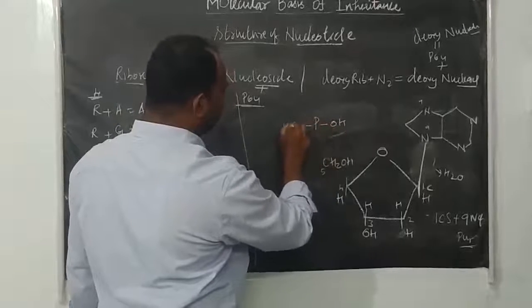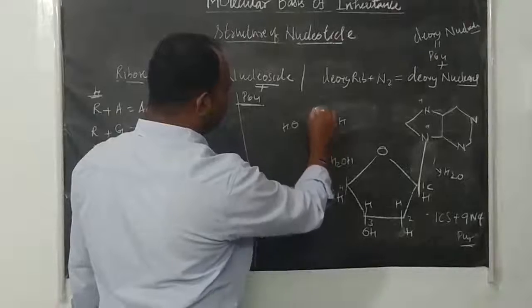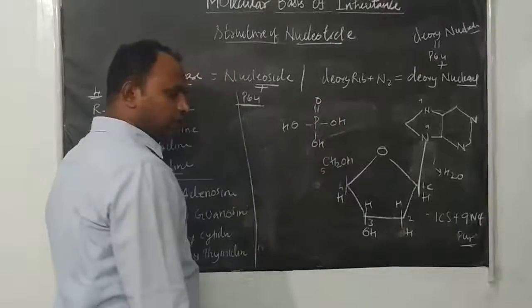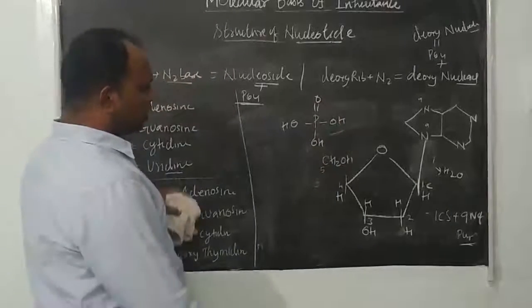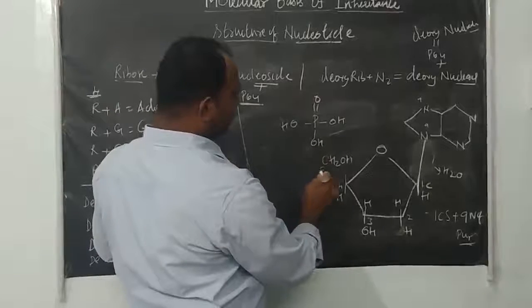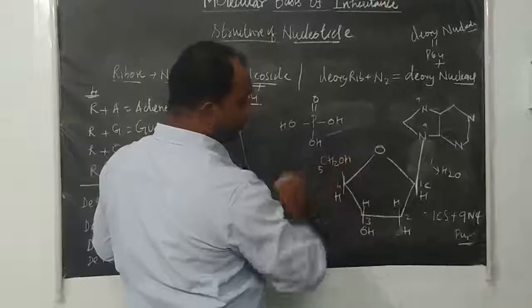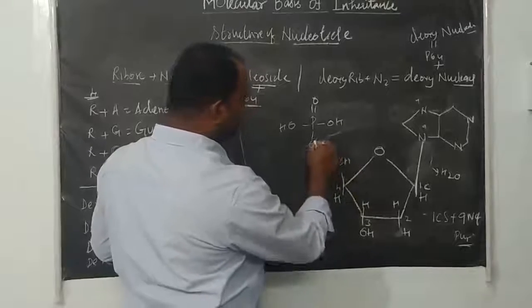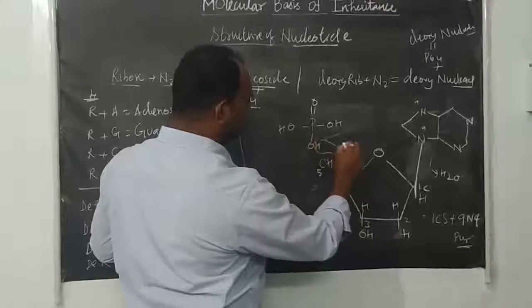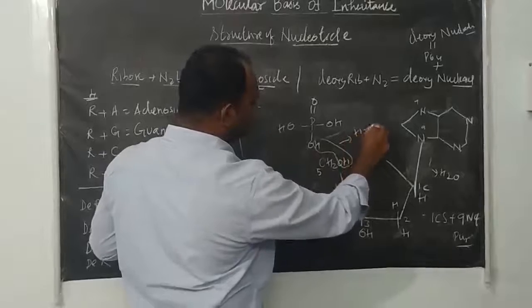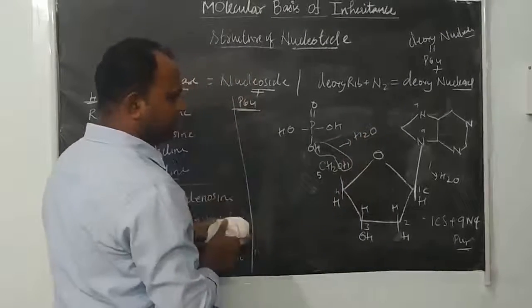POH, here OH, here OH, double bond O. Now you see this phosphoric acid. Here the fifth carbon contains CH2OH, right? And this H and this OH are liberated as H2O.